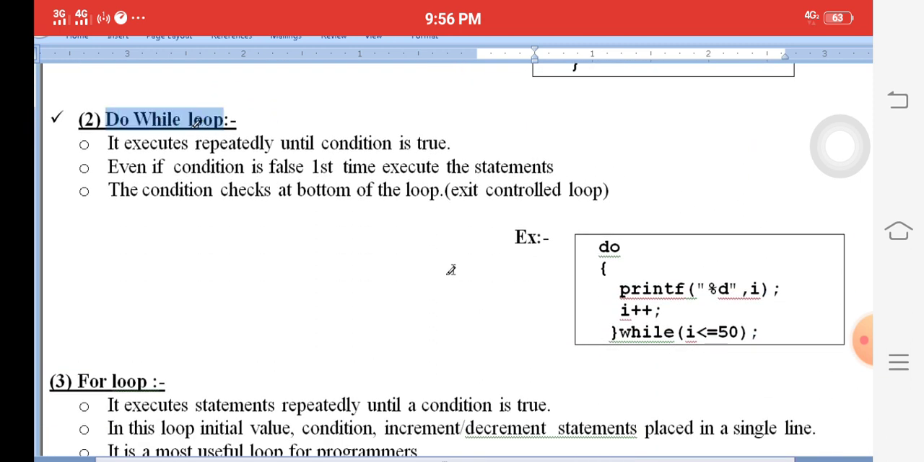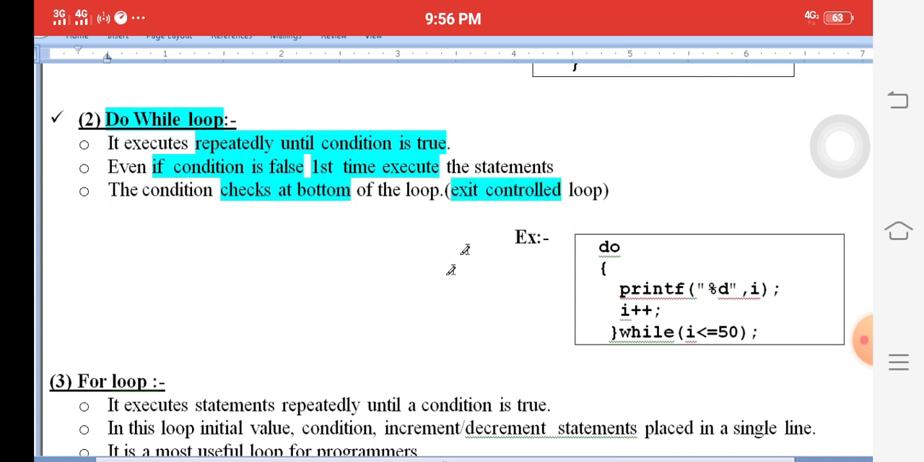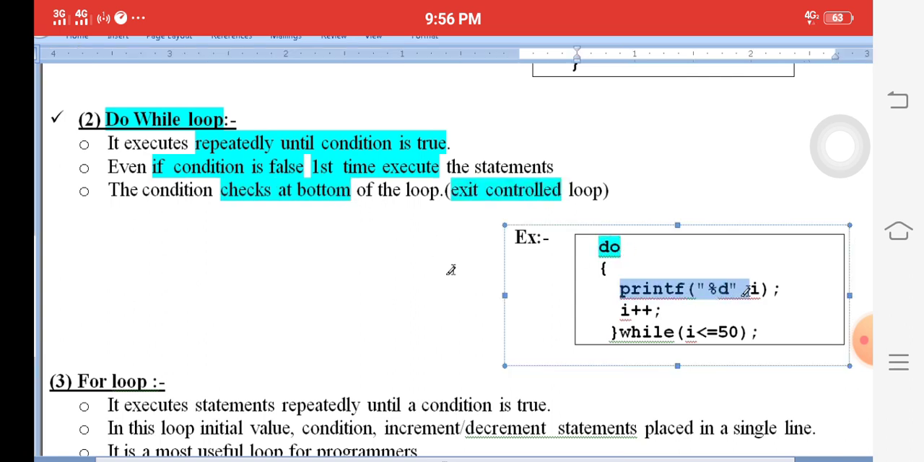Next, the do while loop. Do while is also the same as the while loop: repeat the statements until the condition is true. If the condition is false, the while loop never executes, but the do while loop executes the first time, even if the condition is false. So the condition is checked at the bottom place, that is called an exit control loop. Same example: do print the i value, i increment, condition at the bottom, ending with a semicolon.